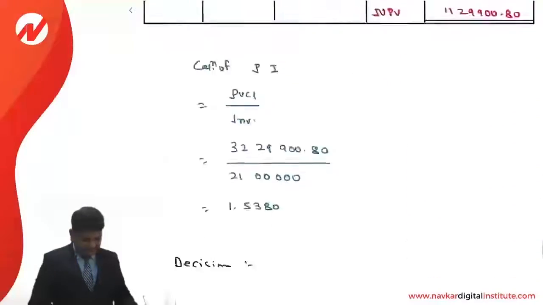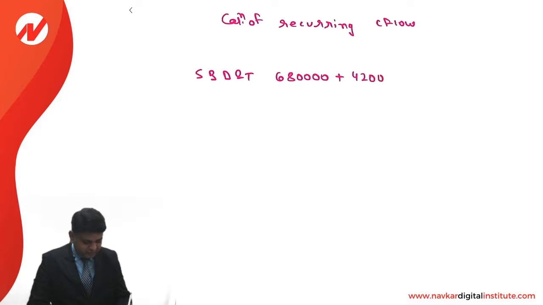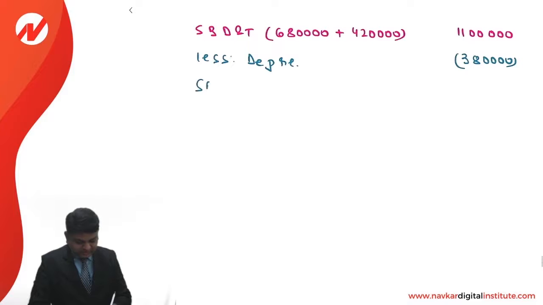So savings before depreciation and taxation 6,80,000 plus 4,20,000, that comes to an amount of 11 lakhs. Less depreciation, new depreciation is 3,80,000. So we get savings before taxes, 11 lakhs minus 3,80,000, 7,20,000.